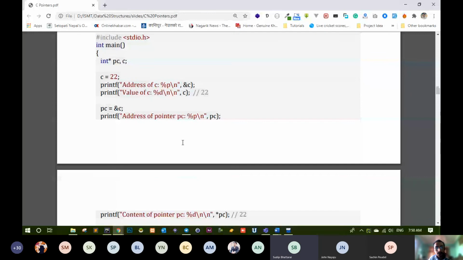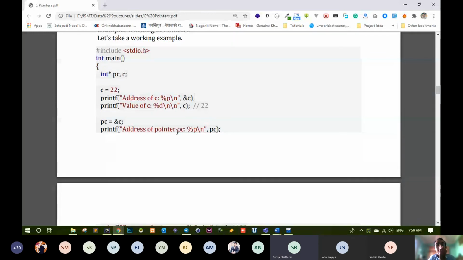Okay, fine. So what we have done in this program, ल हेर है यहाँ यो प्रोग्राममा हेर now. What we have done, we have declared one pointer PC of type integer and a variable C. Now if you store value of C as 22, then what will be this output?